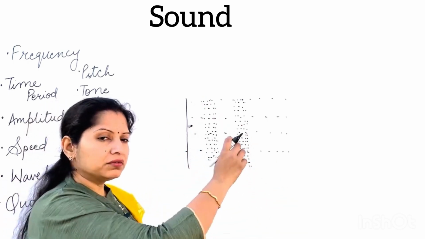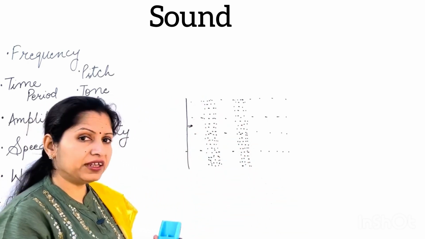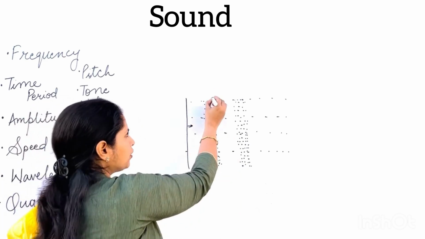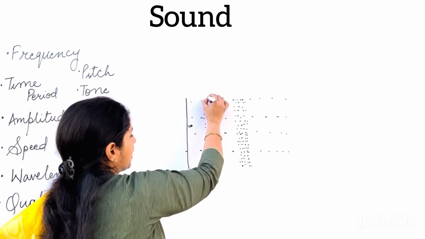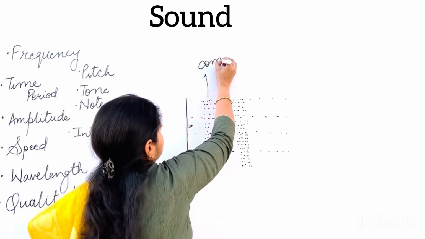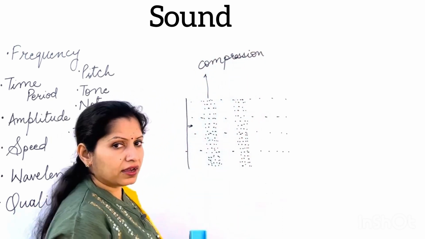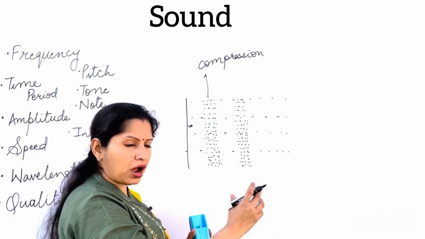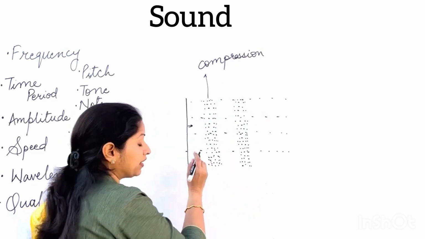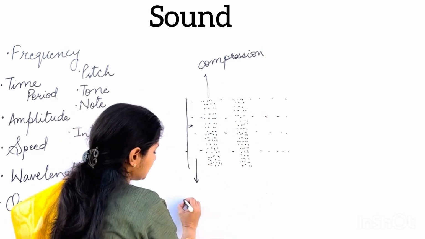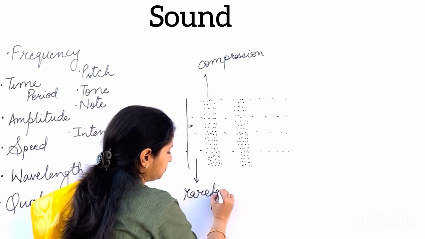The area which has more particles is known as the area of compression. And where the particles have moved out, where the particles are less, this area is known as rarefaction.